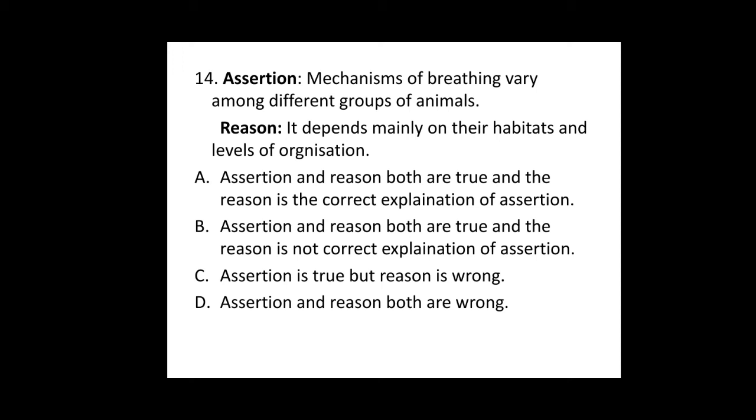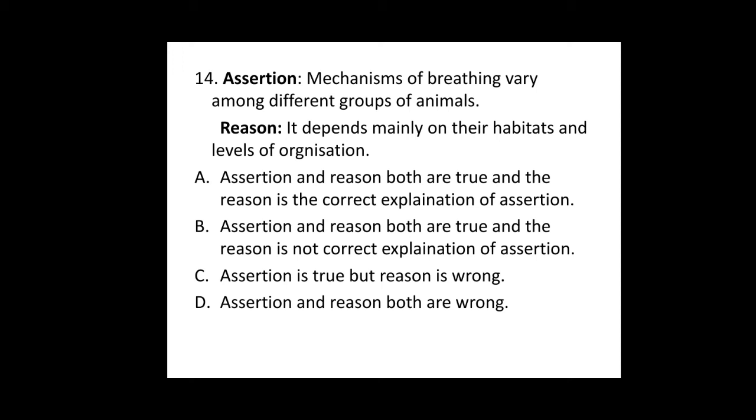We have observed all the living organisms in our surroundings. Some are simple organisms and some are complex organisms, but all do not have the same breathing mechanism. Why? Because their habitat is different.